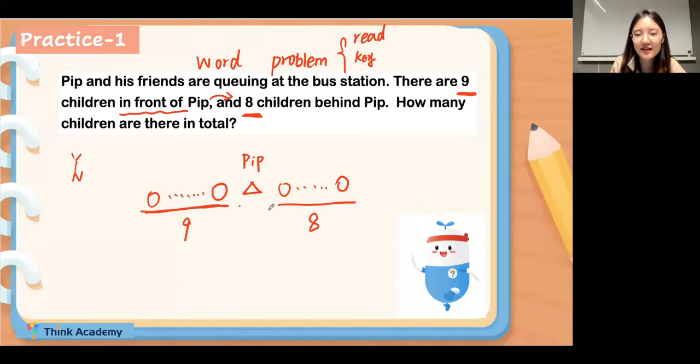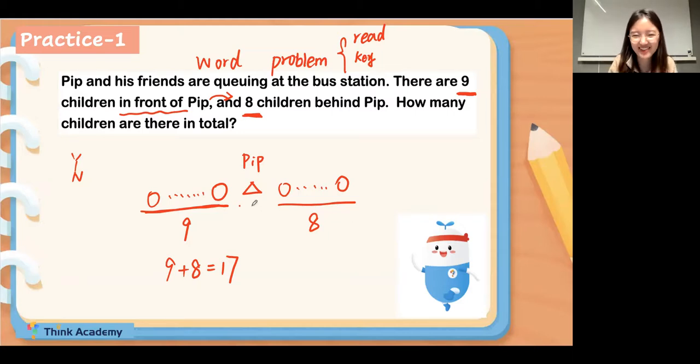Okay, very well done. Then for now, how many children in total? I think 9 plus 8. So there will be 17 children in total. Am I right? Y for yes and N for no. I think I can just use 9 plus 8. I can get 17 children. Yes or no? Is 17 the right answer?